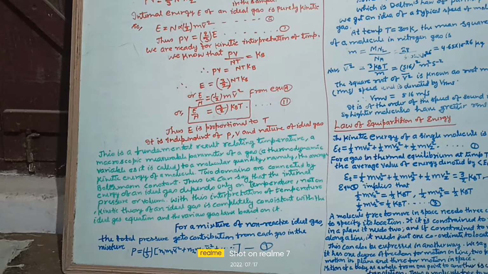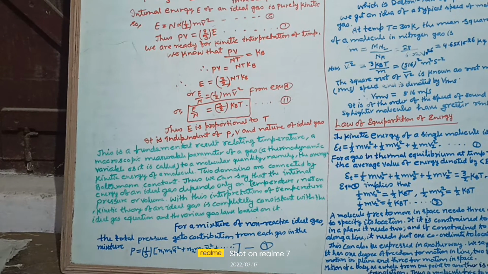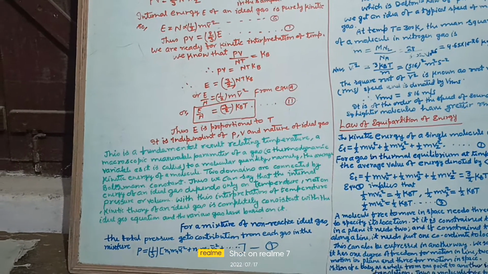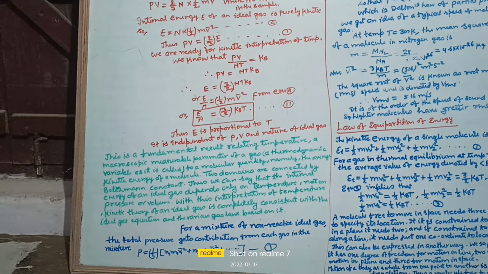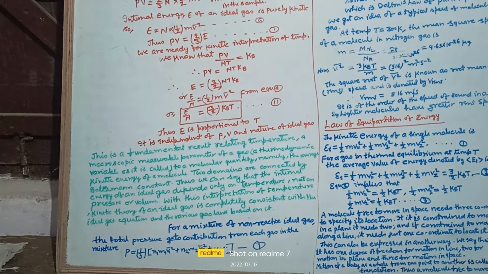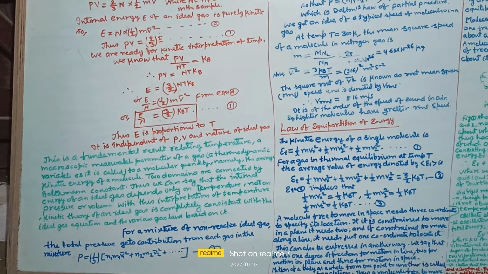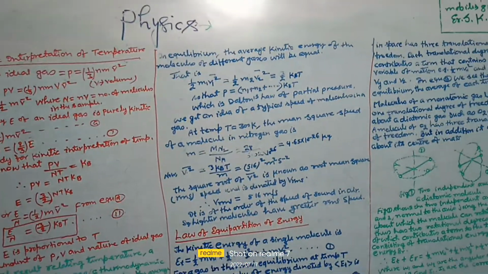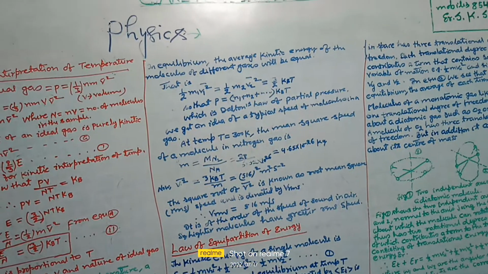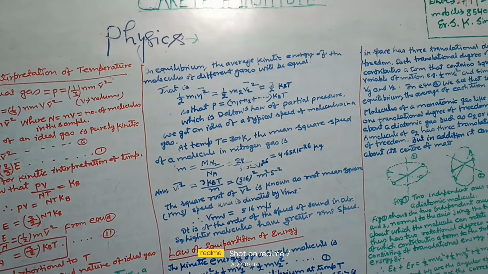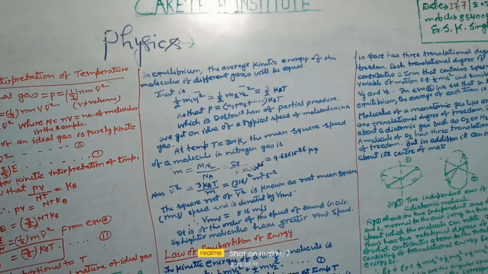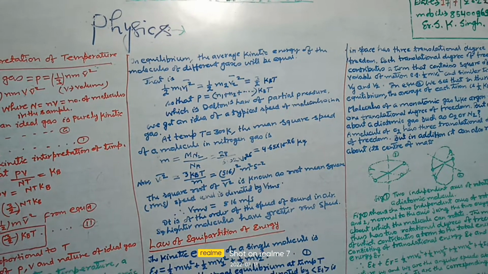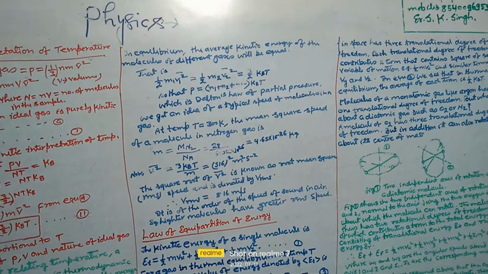For a mixture of non-reactive ideal gases, the total pressure gets a contribution from each gas in the mixture. P = 1/3 (N1 m1 v1 bar squared + N2 m2 v2 bar squared + ...). That is equation number 1. Now in equilibrium, the average kinetic energy of the molecules of different gases will be equal. That is 1/2 m1 v1 bar squared = 1/2 m2 v2 bar squared = 3/2 kB T. So P = (N1 + N2 + ...) kB T, which is Dalton's law of partial pressure.